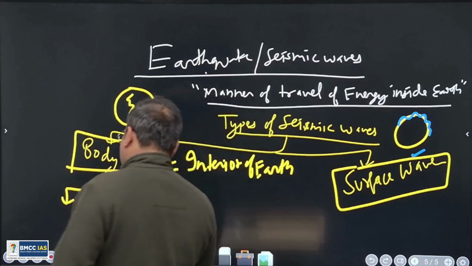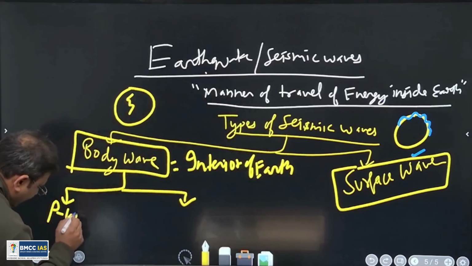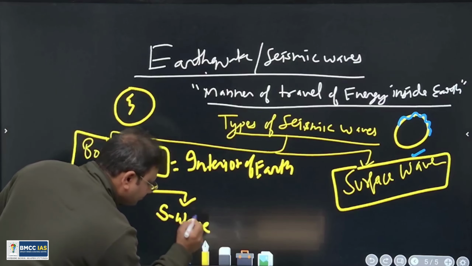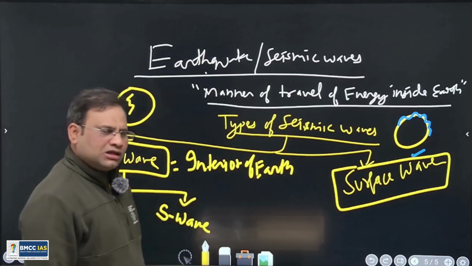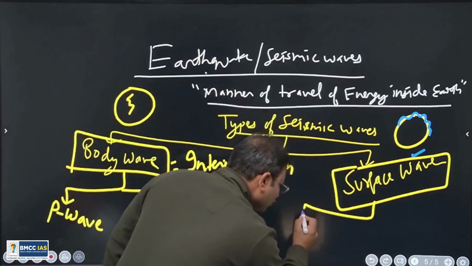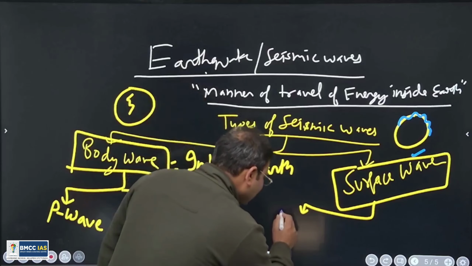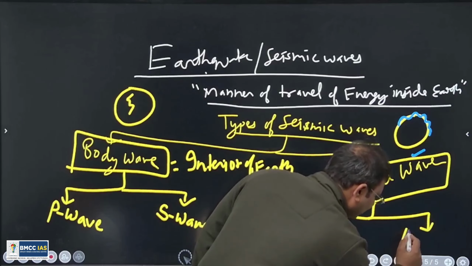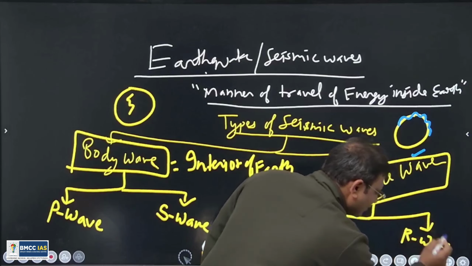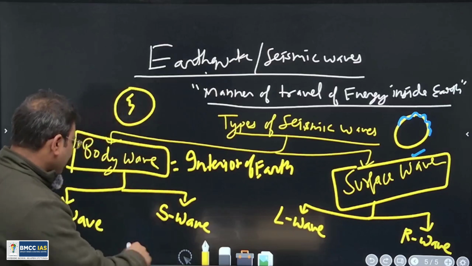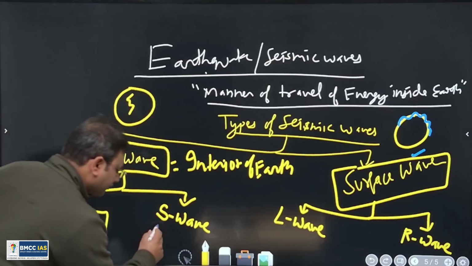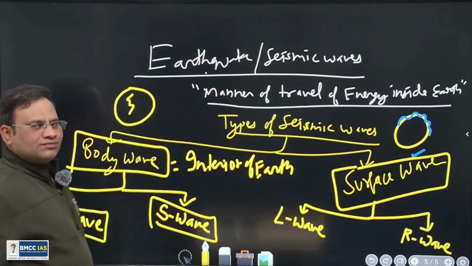Now, the body waves are of two further types. One is called P wave and the second is called S wave. Similarly, we divide surface waves also into two types. One is called L wave, the second is called R wave. Right? P wave here stands for primary wave. S wave here stands for secondary wave.